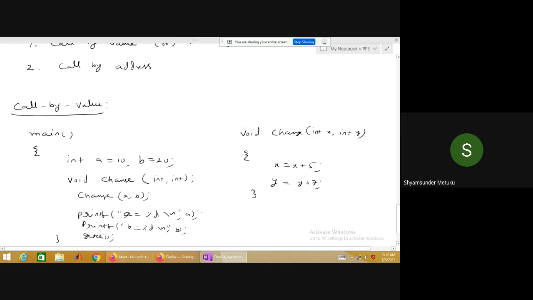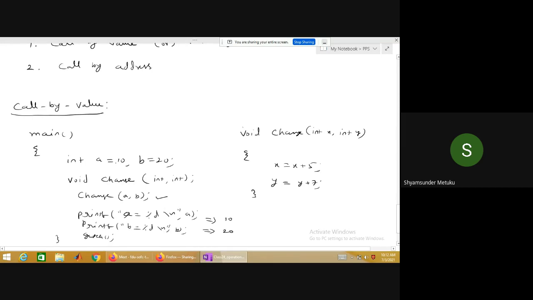So when you start executing this program, can you tell me what is the output of these two printf statements? 10 and 20. But what is the purpose of this change function call? You have to update 10 to 15, and 20 to 27, isn't it? Yes or no? Yes, sir. So which is not happening. So what is happening here?